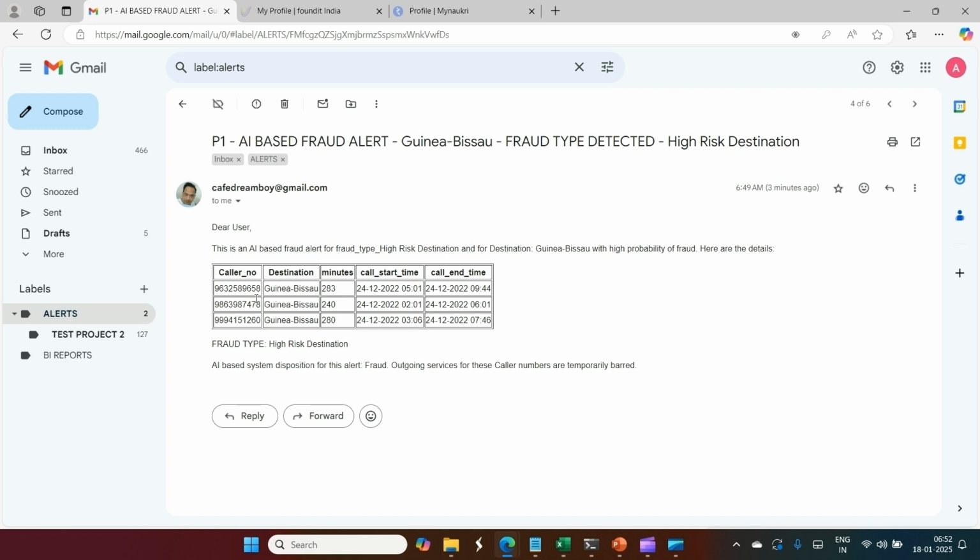Because for a single destination there are multiple, different callers. That is the condition I put, I told you distinct callers. See, numbers ending with 9658, 7478, 51260. These are distinct numbers. If distinct numbers are calling with so much duration to a single destination, this is something dicey to catch. This was flagged because these were the same pattern as in fraud records. Again, high risk destination fraud type, and the caller numbers are temporarily barred.